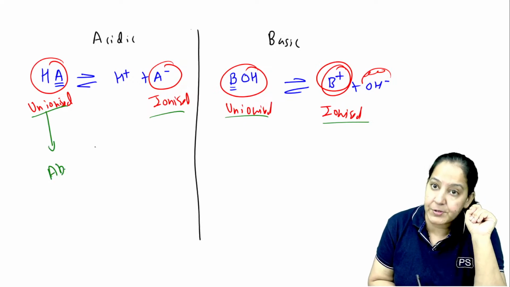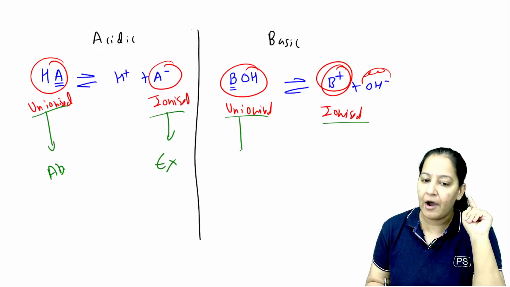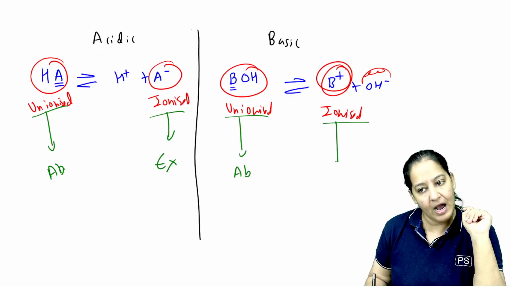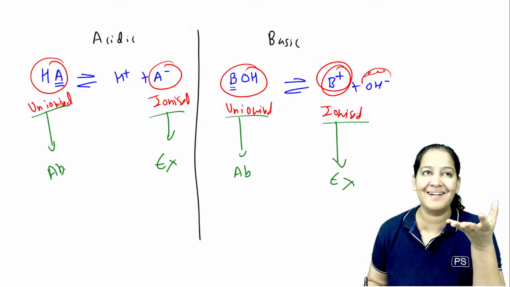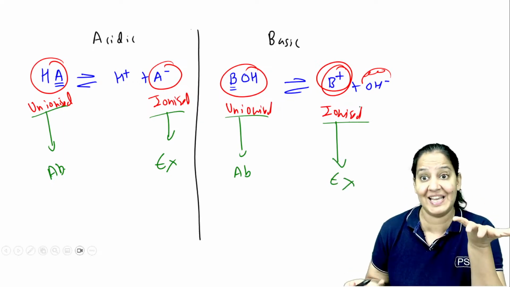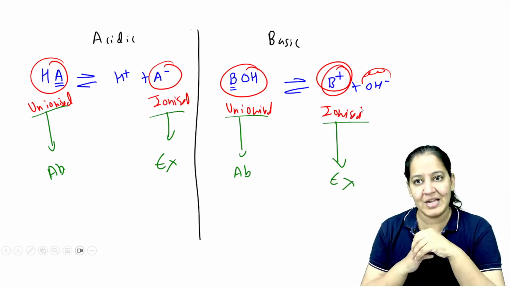Unionized form is absorbed and ionized form is always excreted. It is a rule, the golden rule. Unionized form is absorbed, ionized is excreted, because you can think of ionized as broken. Why will the body excrete the broken one? Because the complete thing, the body wants to retain. That's why there is more absorption.